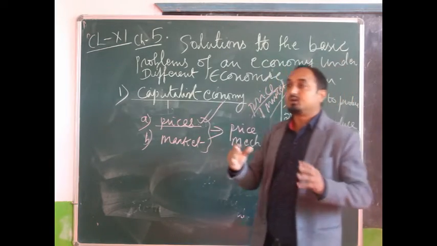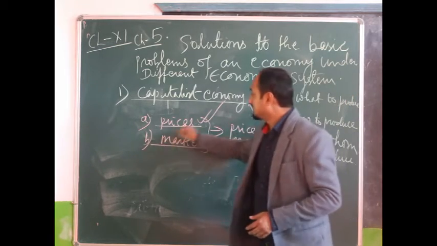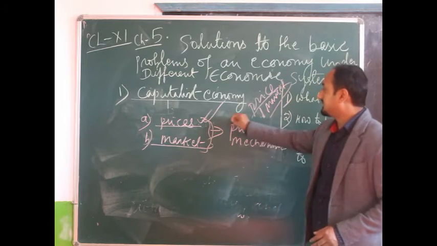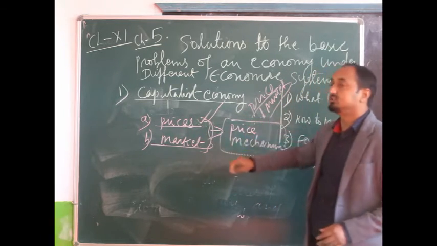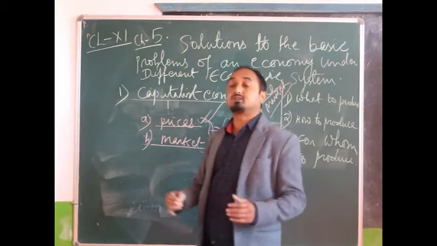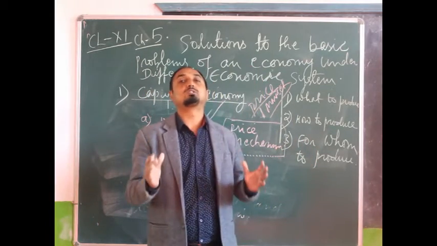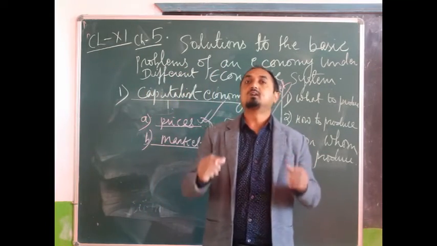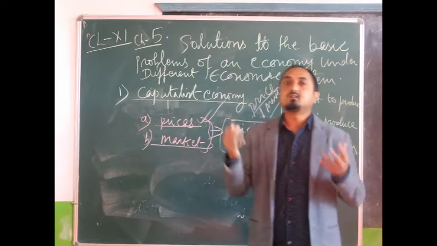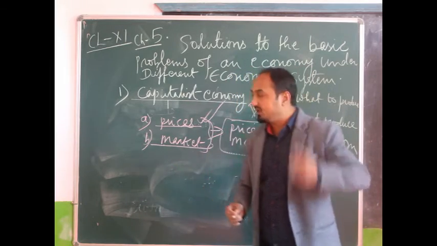Now, in order to sell that commodity, what is needed? Market is needed. So the combination of market and prices can be considered as a price mechanism. Price mechanism is a consequence of prices and market. Now here you have to understand how the price is determined. The price of a commodity is determined in the market with the forces of demand and supply. A commodity which has more demand in the market will have a high price, and goods or services which have sufficient supply in the market will have a lower price.